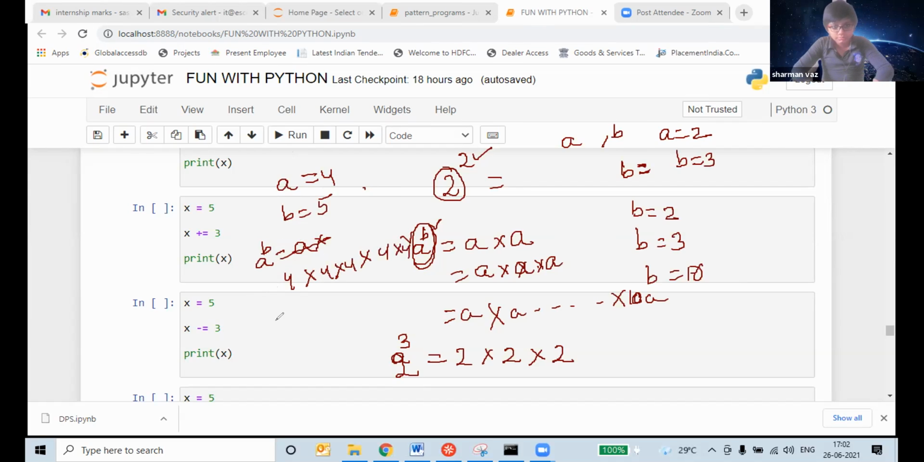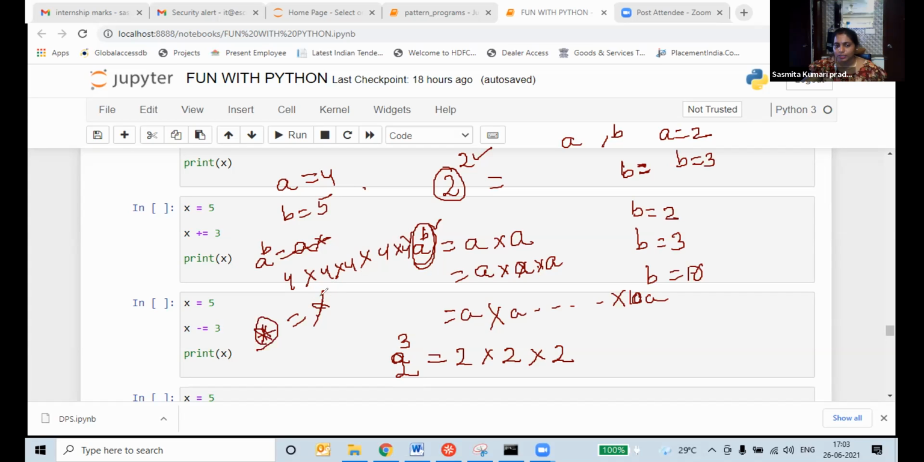See, in our computer, star means multiplication, as in general mathematics. In our computer, double star, double multiplication, means power, as in our general mathematics. We are writing like this.